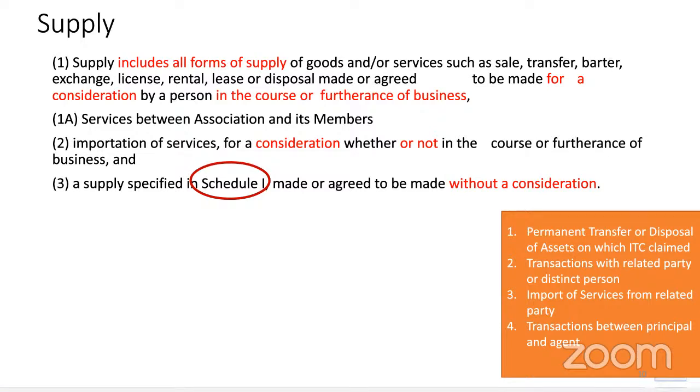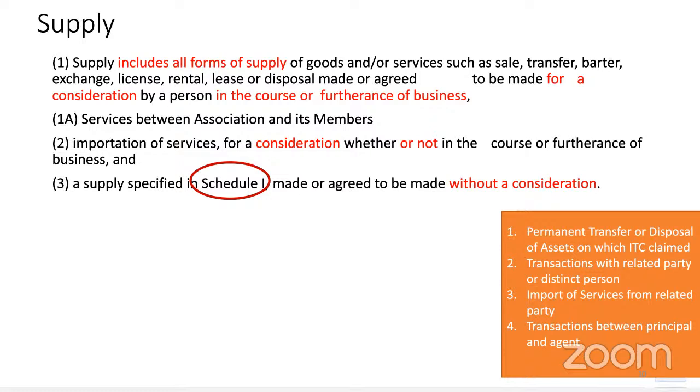And when I transact with a related party, even if I give something free, I'm required to pay GST on the same. So example, this laptop which I bought, I give it to my related party without any charge. 71A not satisfied, 71B not satisfied, 71AA not applicable at all. 71C says you have transacted with your related party, even if there is no consideration, you are required to pay GST on the same. Clear? Perfect.